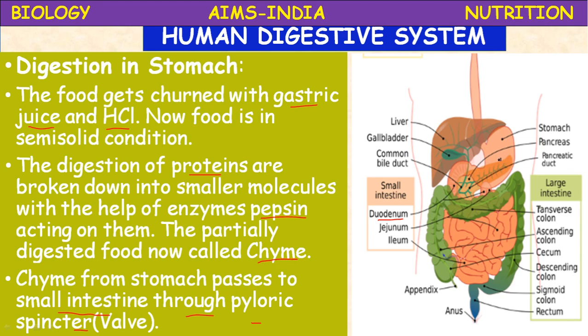The pepsin enzyme acts on the proteins and breaks them into peptones and polypeptides. Okay, so proteins are complex compared to carbohydrates. So let us proceed.